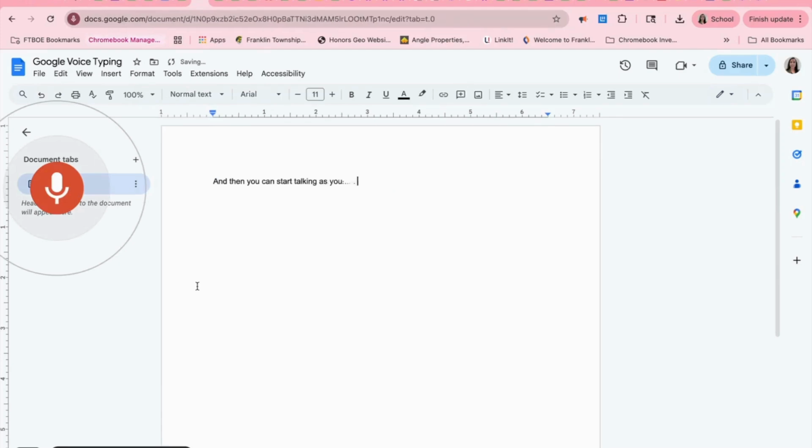As you can see, everything that I'm saying is written in the Google Doc with basic punctuation. This is helpful for students as it can help save them time, allow them to get their thoughts out, and for those who may need support when it comes to typing.